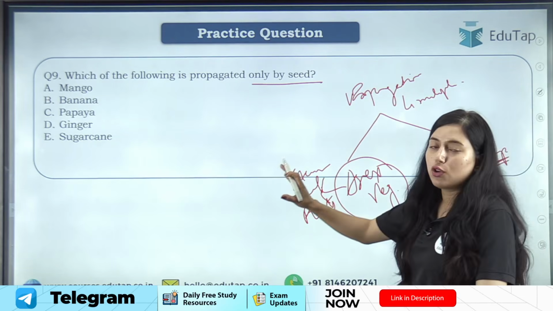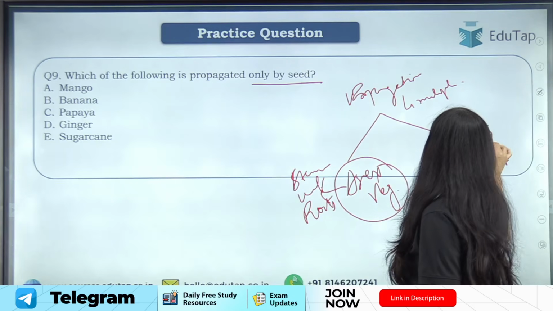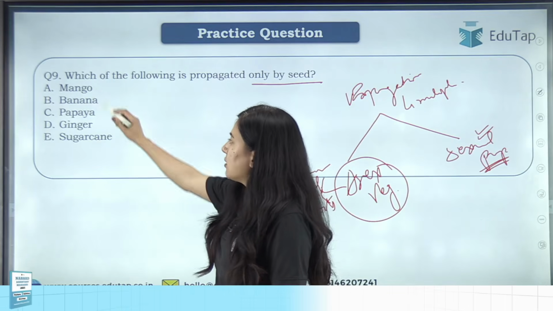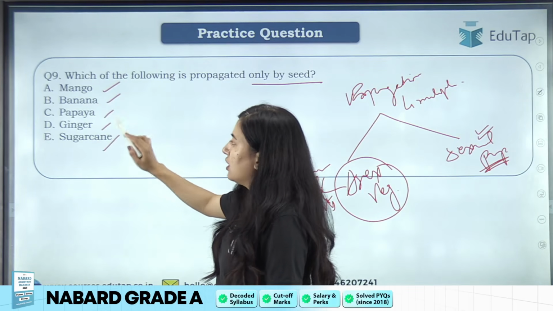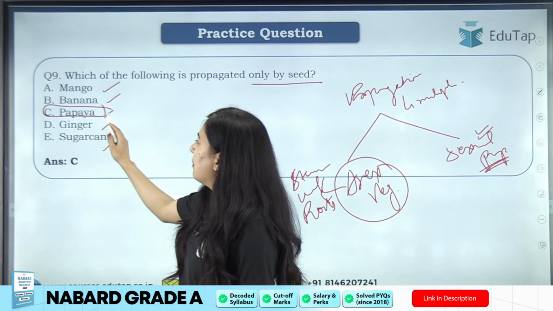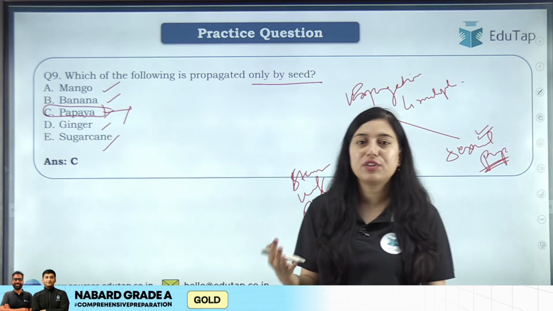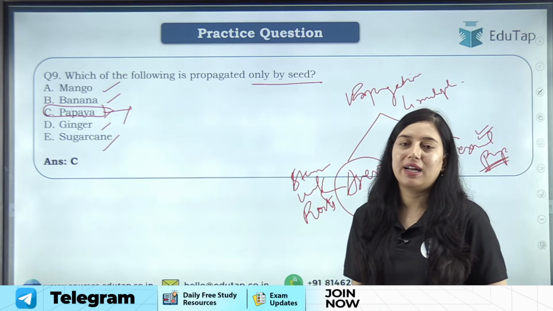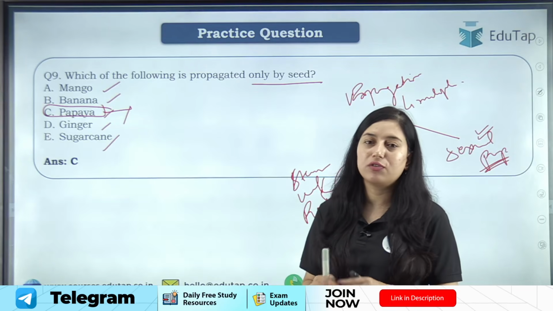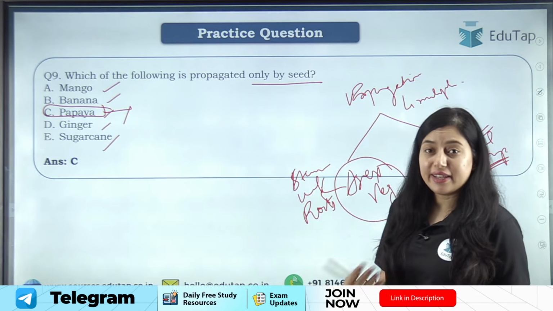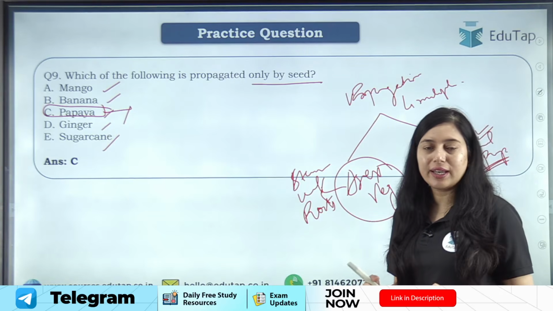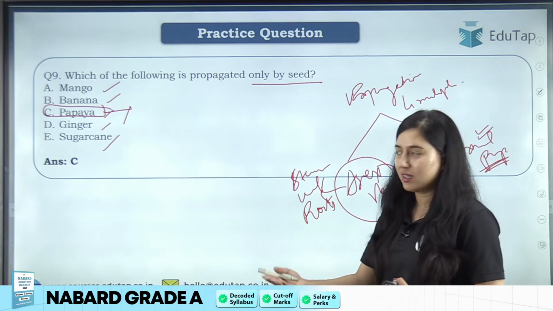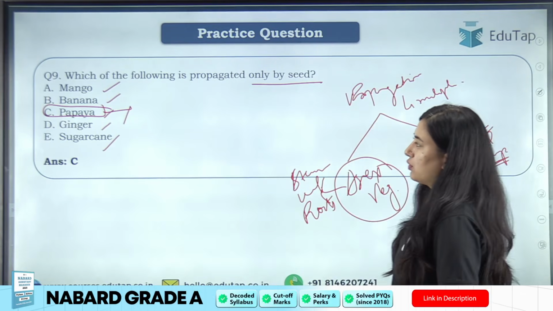Now there are few crops which are only propagated by seeds, okay, there is no other method of propagation in such crops. So if I see the options, mango, banana, papaya, ginger, sugarcane. So students, right answer here will be papaya. Papaya and coconut are the plants which can be only propagated by seeds. We need to sow seeds of these plants. There is no other way we can propagate or multiply these plants. Clear? For the mango, banana, ginger and sugarcane, we can use any other part to make a new plant. So this is the right answer for this particular question.